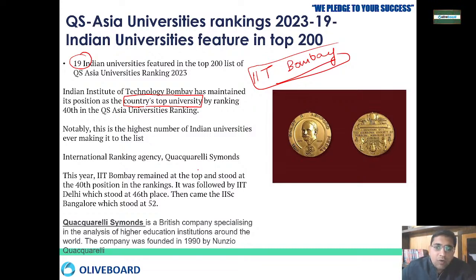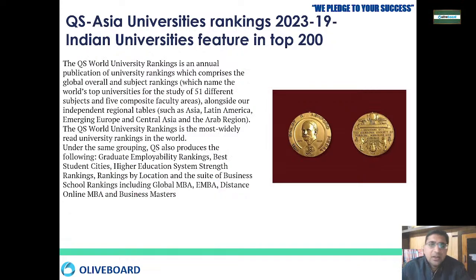So QS Symonds is an international ranking agency. It is a British company that evaluates higher education institutions throughout the world, and this company was founded in 1990 by Nunzio Quacquarelli. Okay, so IIT Bombay was at the 40th position, followed by IIT Delhi at 46th position, and then the Indian Institute of Science Bangalore at 52nd position.